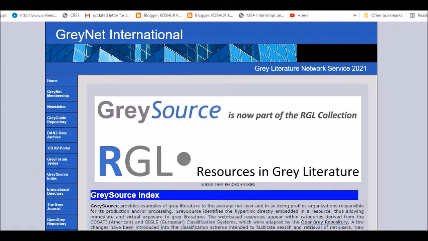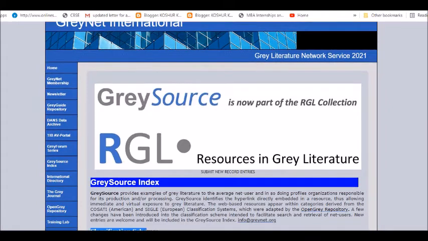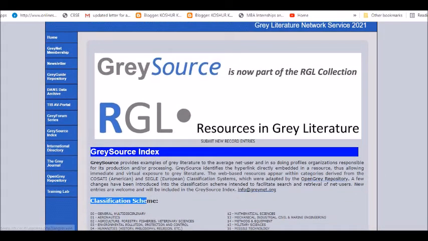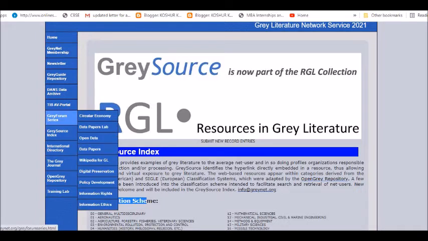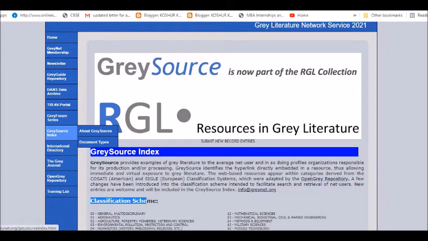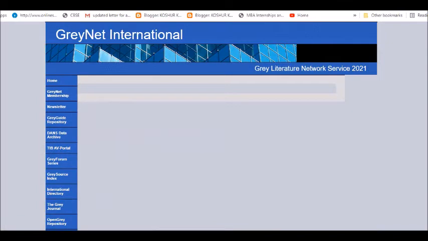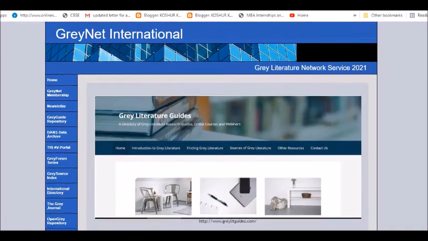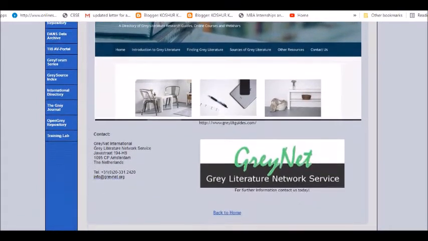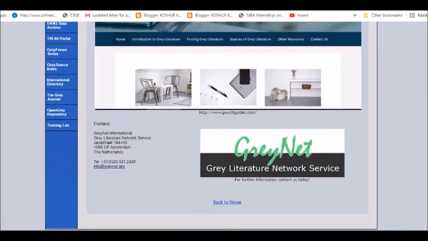Now I wanted to showcase, for example, document types, I'm not interested. Yes, the LibGuides. Now the international directory. Have a look at this also side by side. You can contact them, let them know how to understand, how to find the grey literature, sources of the grey literature. Click on it and you would be heading towards another web page, and here you can have a look at it and they will be giving you more information.